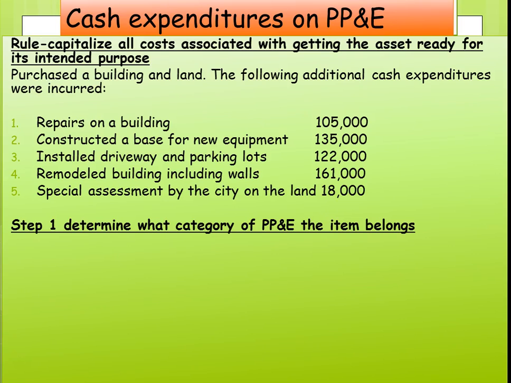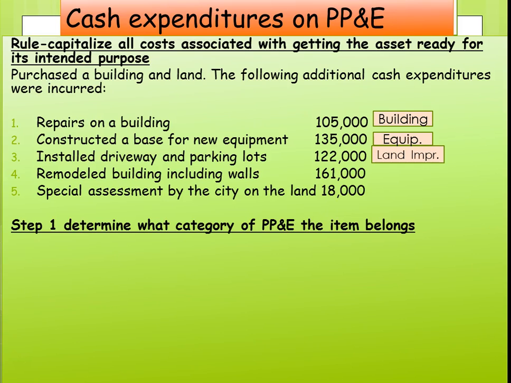First, we determine what category of PP&E the items belong. The repair on the buildings should be going to the building. Construction of a base would be for the equipment. Installation of driveway and parking lots would be considered land improvements. They would not be part of the land because they have a definite life.